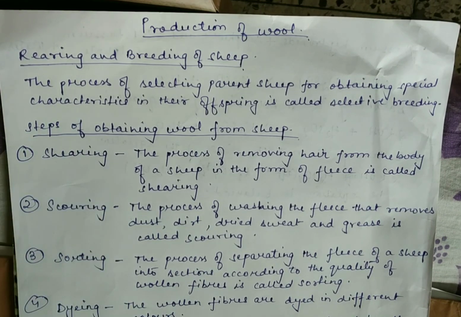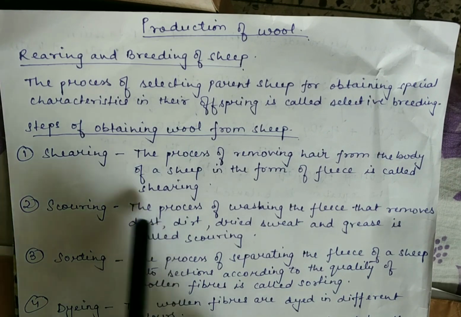Now what is scouring? The fleece of sheep, or the cut-off hair of the sheep, contains dust, dirt, dried sweat and grease. So the fleece must be cleaned before it can be processed into woolen yarn. The fleece is thoroughly cleaned by washing with soap or detergent and a lot of water in big tanks.